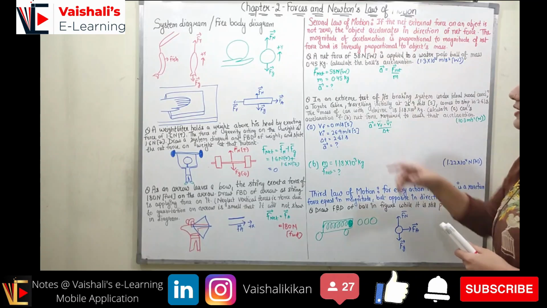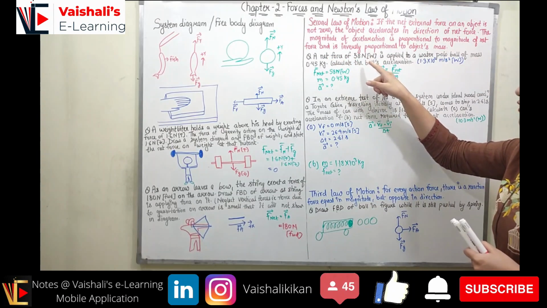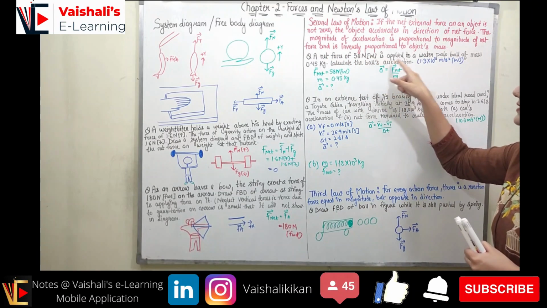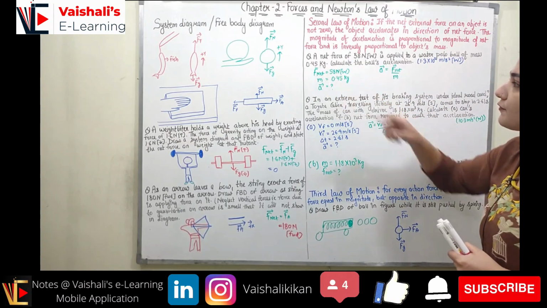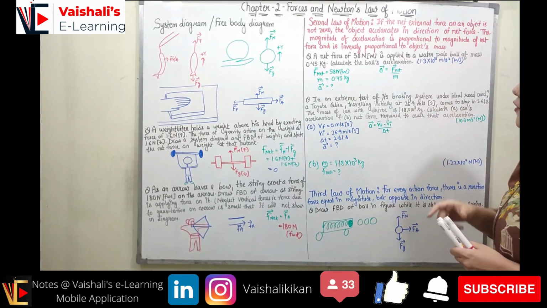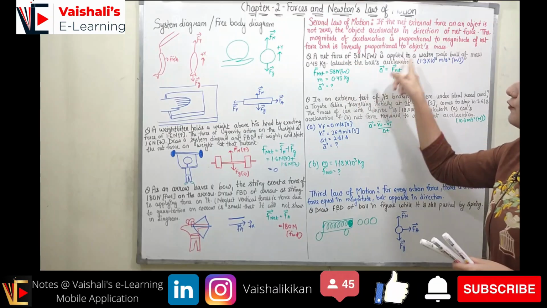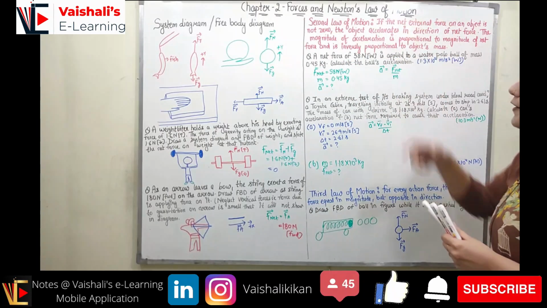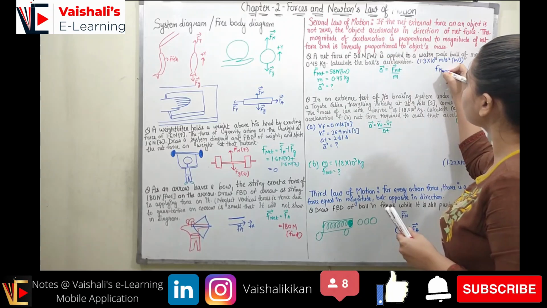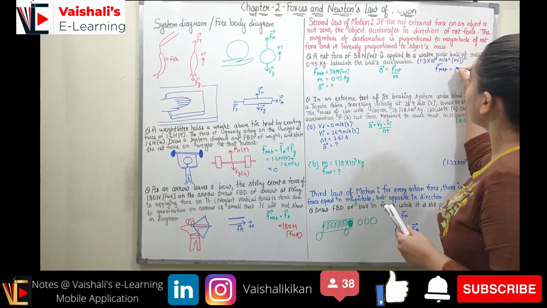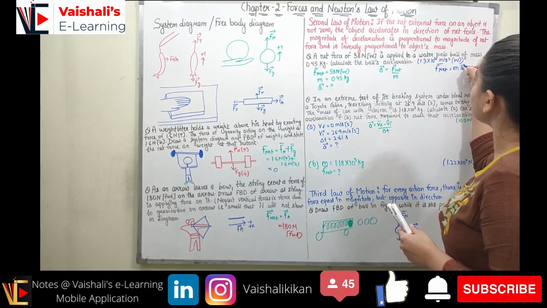Now coming to the next question. A net force of 58 Newton in west is applied to a water polo ball of mass 0.45 kg. Calculate the ball's acceleration. We need to find out the acceleration, and according to the second law of motion, we have F net is equal to mass into acceleration, right?